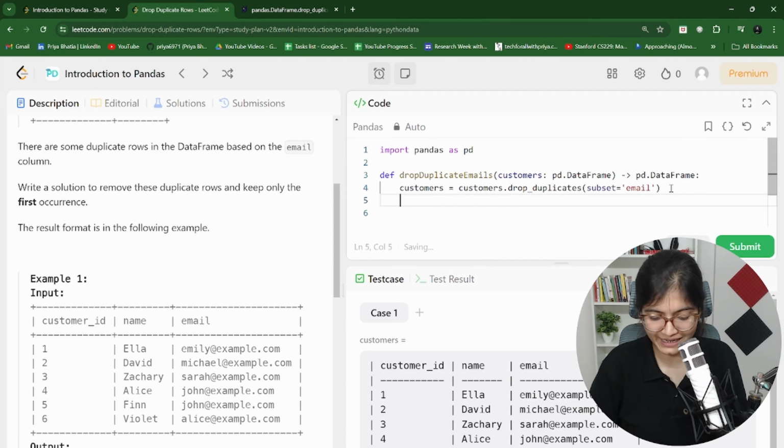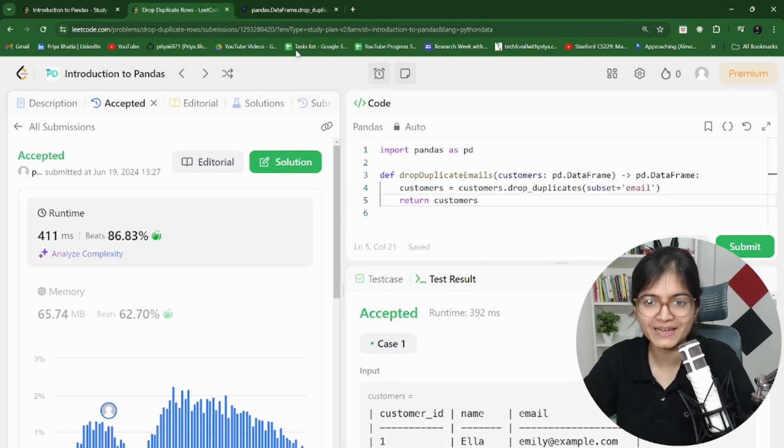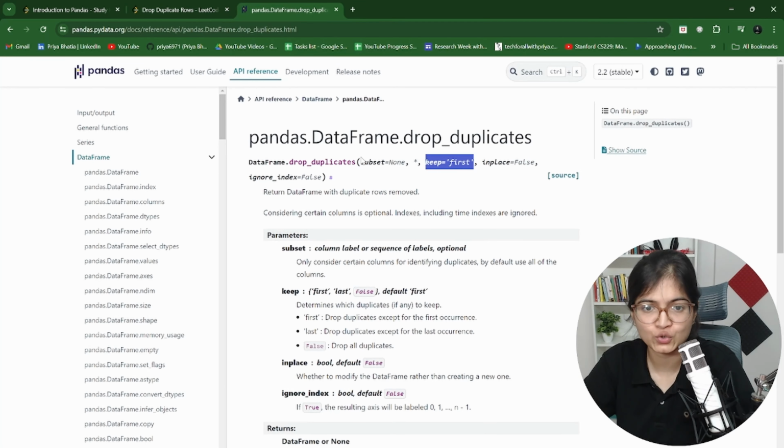So please make sure that whenever a problem is given to you in an interview where they want you to drop the duplicate values depending upon one specific column, definitely consider this function as a go-to function, where you will have 2 important parameters, as I showcased: subset and keep. Subset is the column name which you have to specify. Keep is, for example, if they are saying the second duplicate element you have to keep, then in that case you will keep as second. Inplace is by default false. If you want changes to be reflected on that specific data frame itself, you have to make it true. I hope it is very easy and you can easily do that.